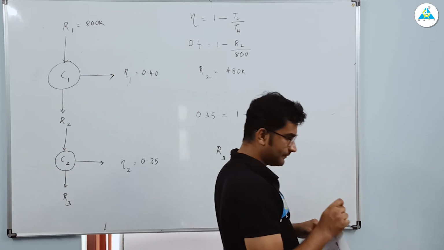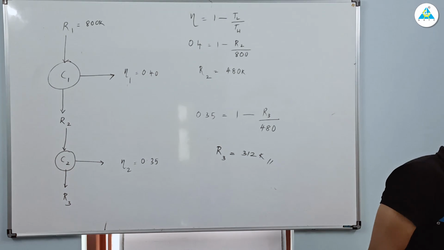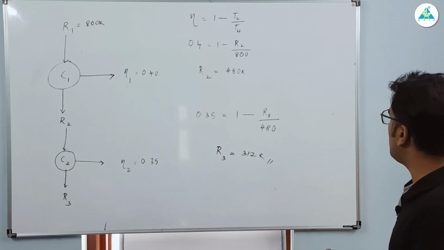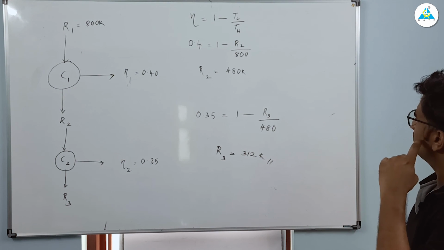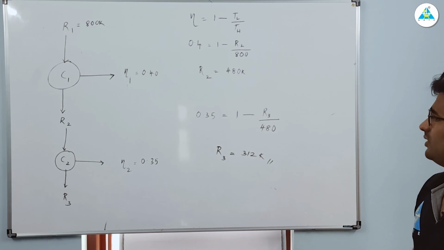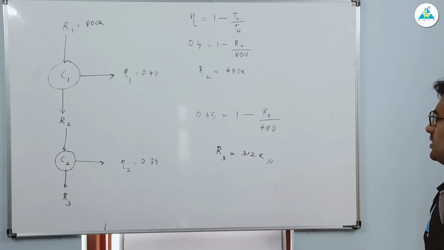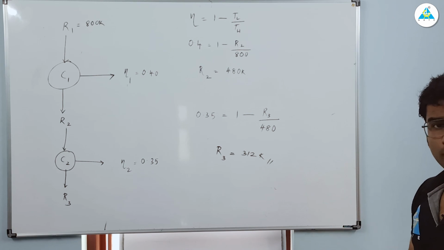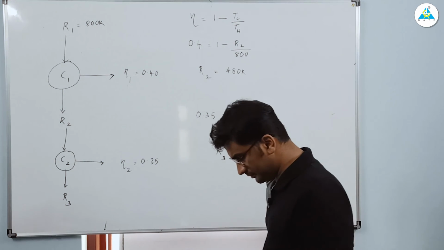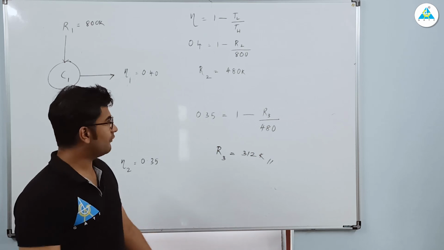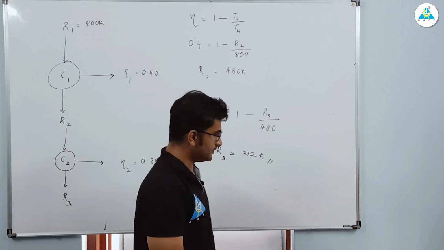Clear? I hope all of you are getting it. Is it fine? The lower temperature is R3. So R3 is equal to 312 Kelvin.